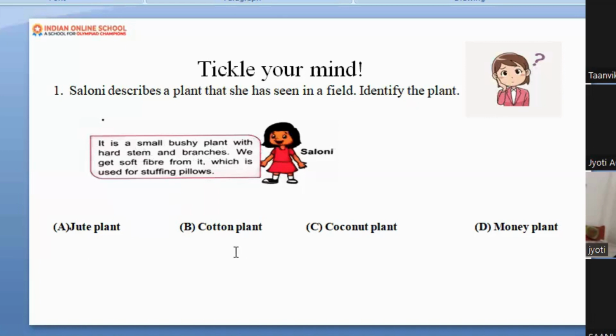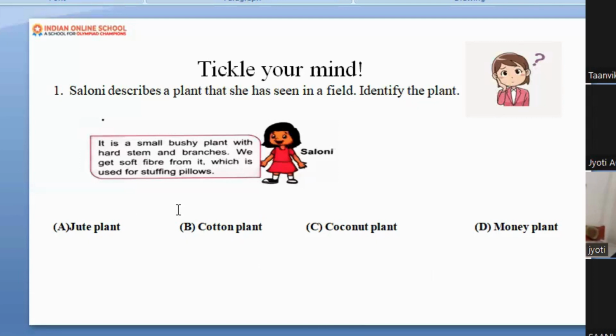Jute plant, cotton plant, coconut plant, and money plant. What is the answer in this case? Coconut plant. Which one? Coconut plant. Okay, is that a soft fiber? Coconut plant is a soft fiber, Tanvika? Tell me, which one is a soft fiber? Which is very soft? So the answer is what?